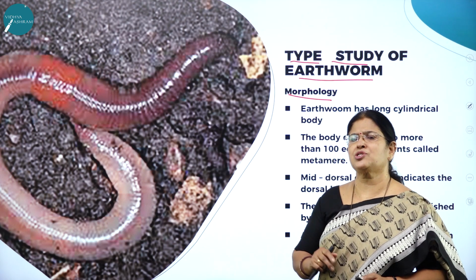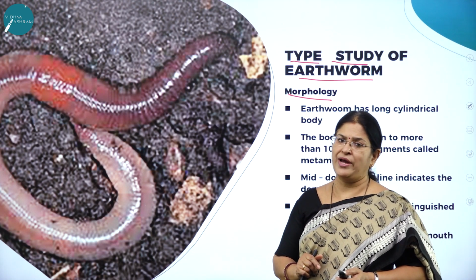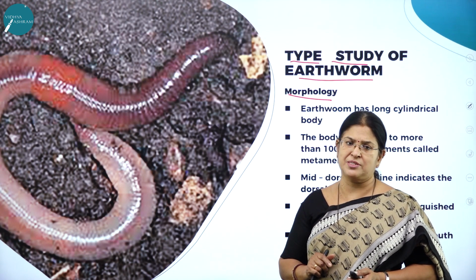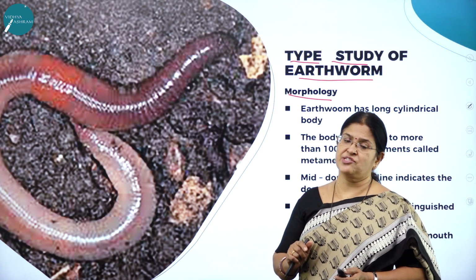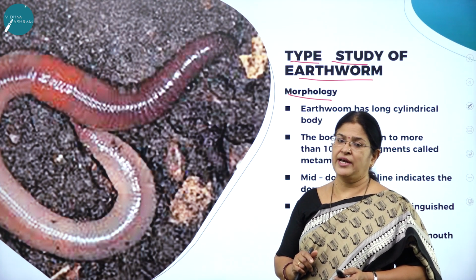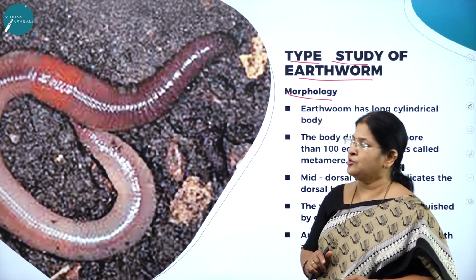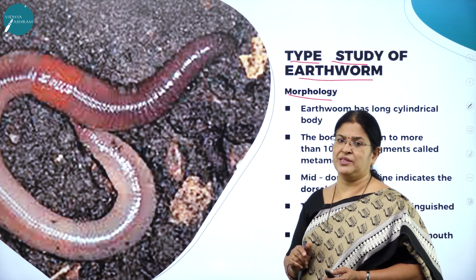You may wonder why only these three are selected, when there are so many different types of animals. It is because these animals are very unique in their structure and function. So in today's session, we'll be starting with a very important animal, the earthworm.